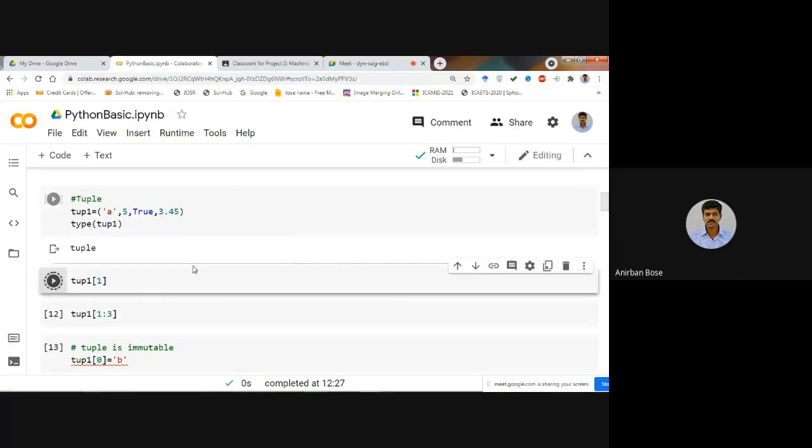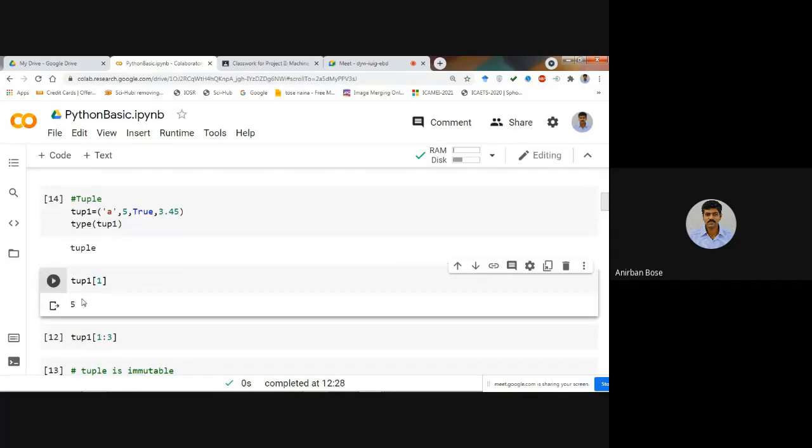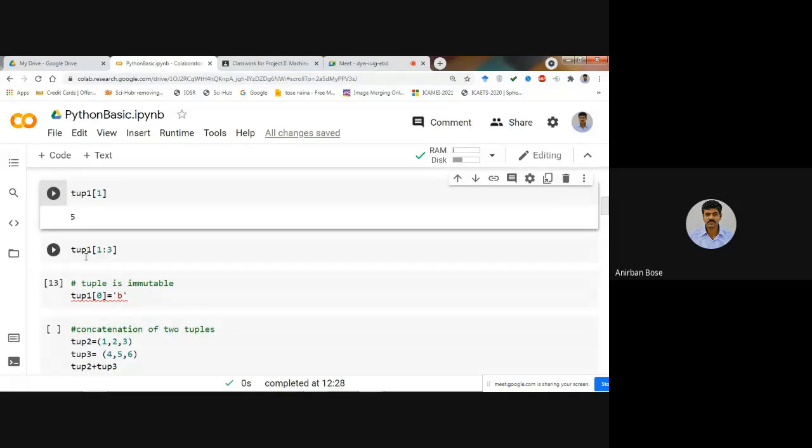If you execute this, you see it is giving 5. So now you have understood how to create a tuple, which can take similar kinds of data types or many different data types, and to extract a particular value you use the proper index. Now in tup1, 1:3.